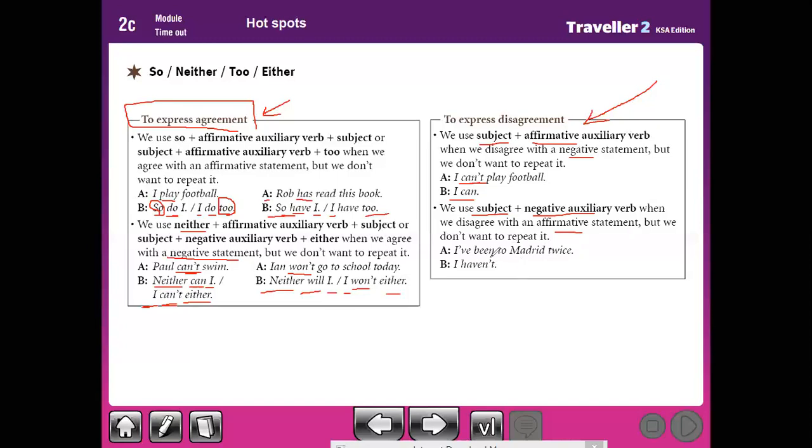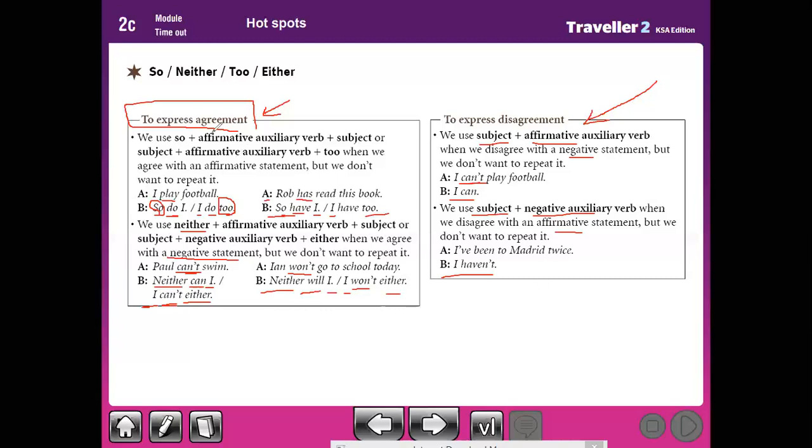So here, I have been to Madrid twice. Here, you disagree, you should say, I haven't. I have cooked a burger. I haven't. Like this. So pay attention to this rule because it's very important.